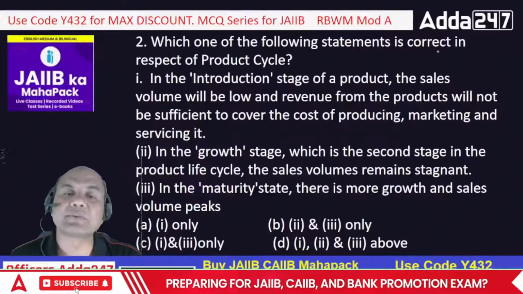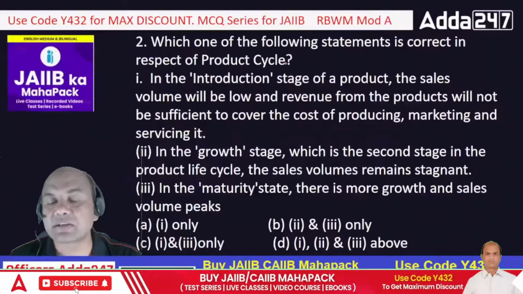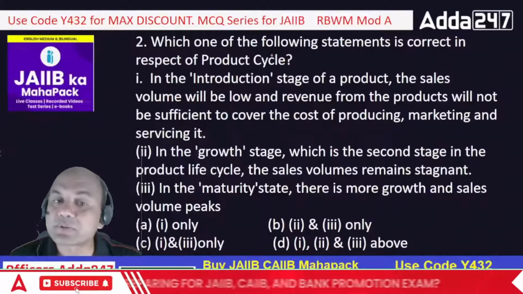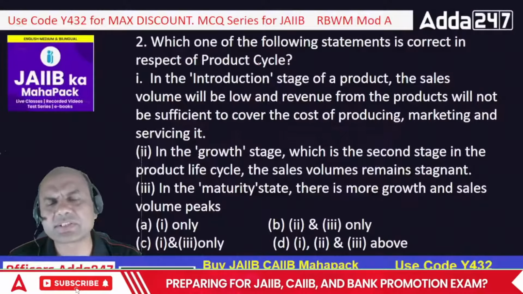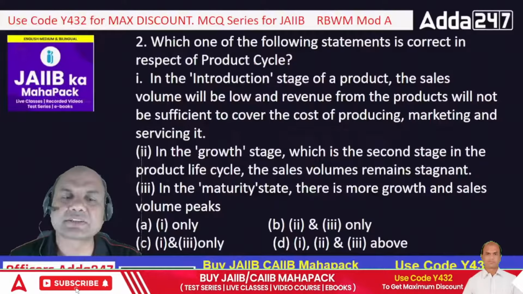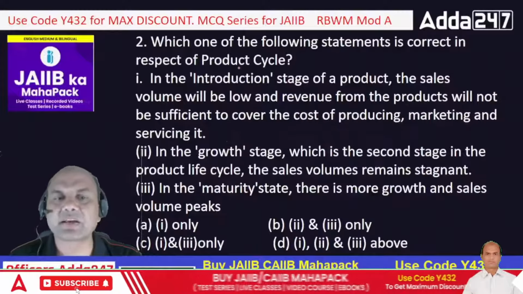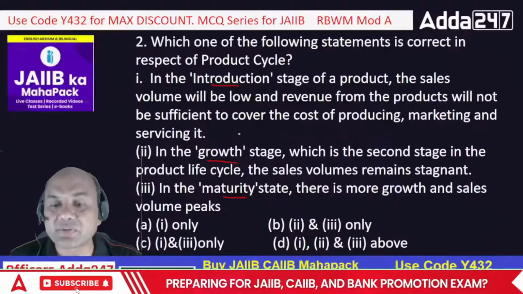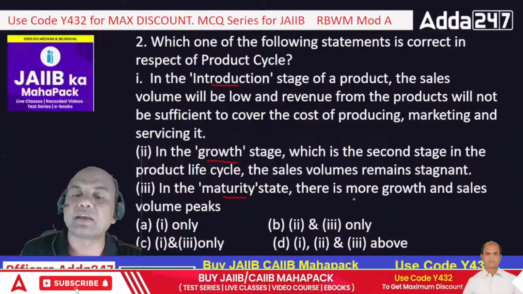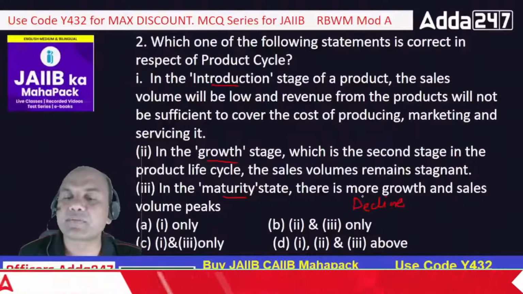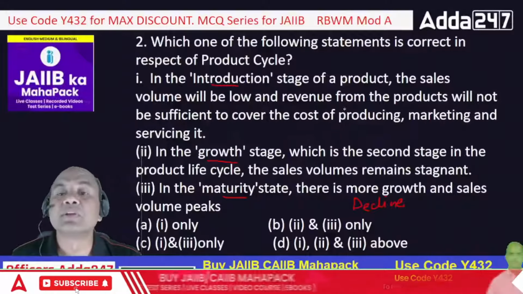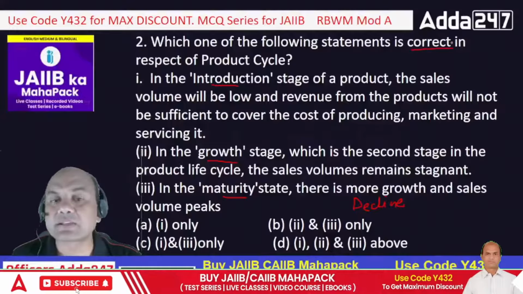Which one of the following statements is correct with respect to the product cycle? Product cycle means product life cycle, you can call it. There are 4 stages in the product life cycle. Anyone knows? Just type in the comment section what the 4 stages are. I have given here some stages: introduction, growth, maturity, and the last one, which is not given over here, is called decline. There are 4 stages in any product development: introduction, growth, maturity, and decline. So which of them is correct? We want the correct answer now.